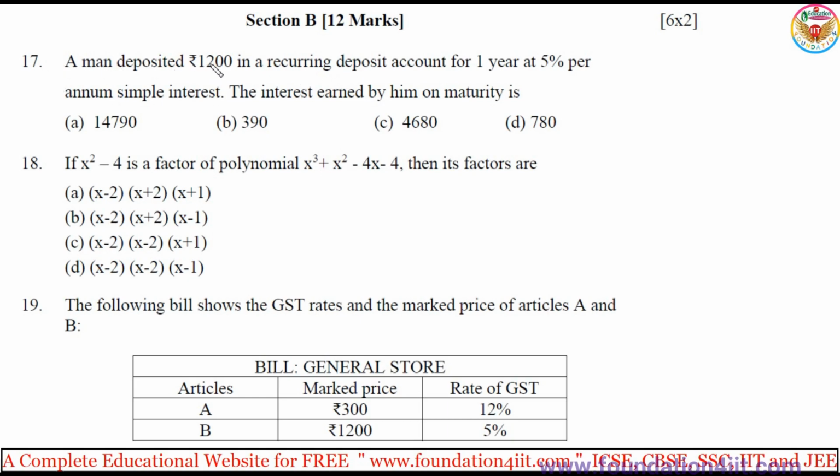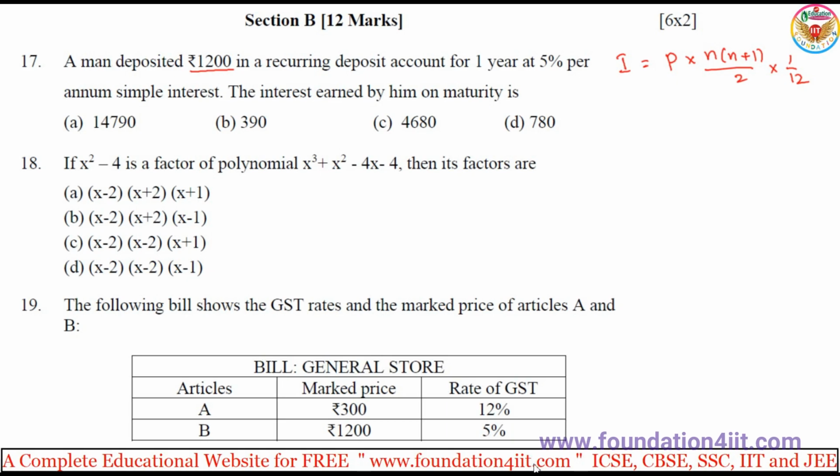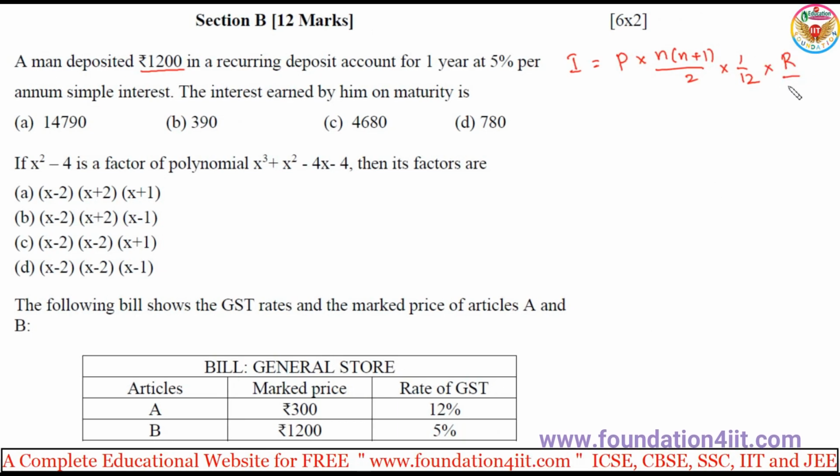A man deposited 1200 in a recurring deposit account for 1 year at 5% per annum simple interest. Find the interest earned by him on maturity. So we have the formula for interest in this chapter: interest is equal to P into n plus 1 by 2 into 1 by 12 into r by 100. We can apply this directly.